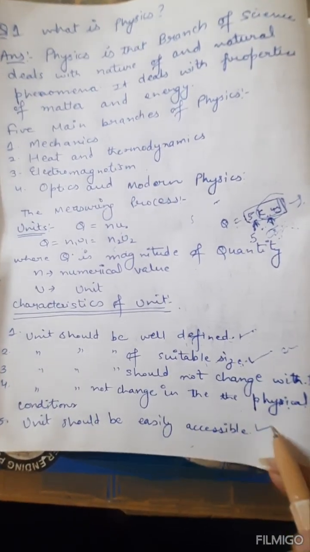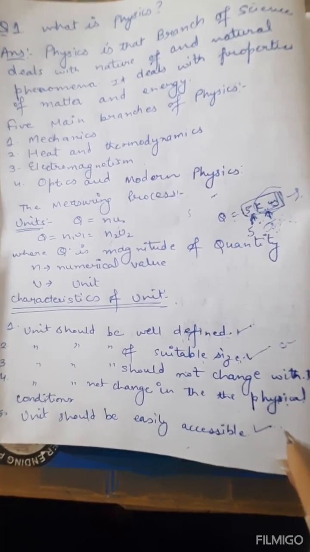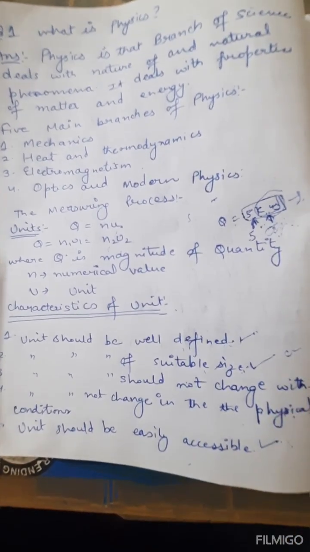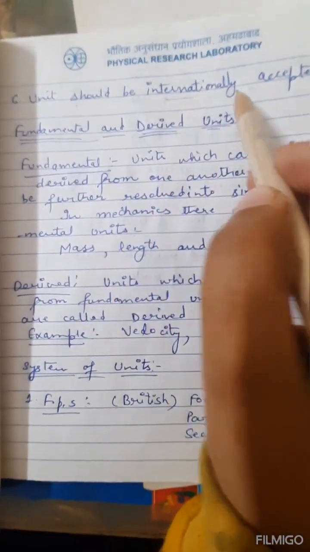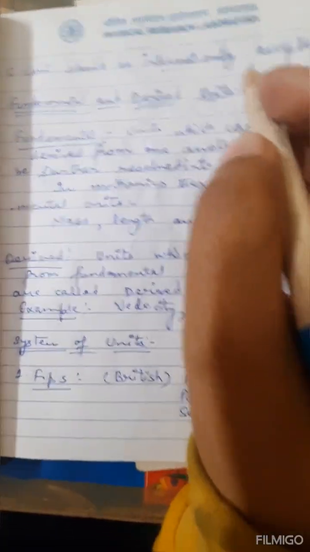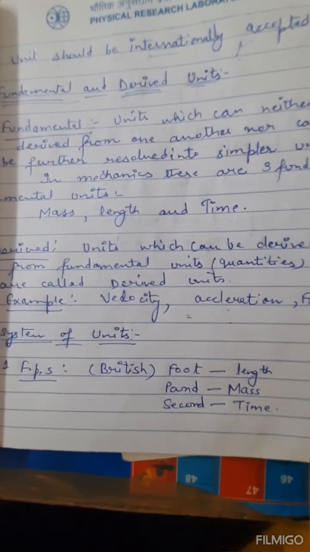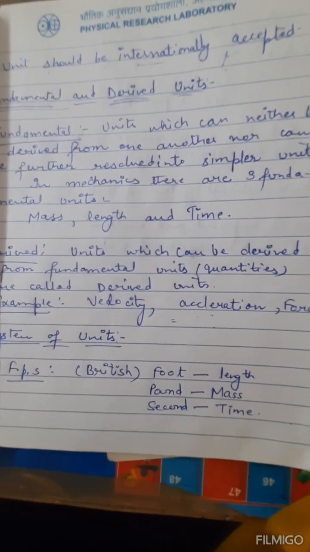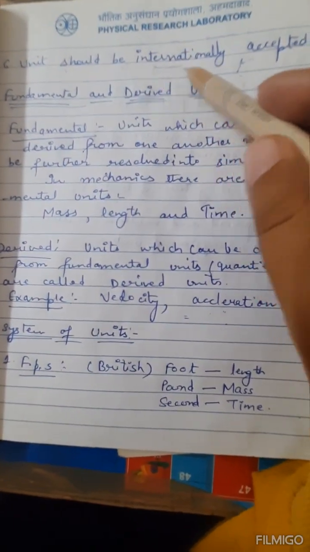So unit should be easily accessible. Easily accessible means every single student or person should easily use all kinds of units. Unit should be internationally accepted. It means if you are saying the length of the pen is 5 centimeter, and you measure the length of the pen at any other corner of the world, it should be the same 5 centimeter. So unit should be internationally accepted.